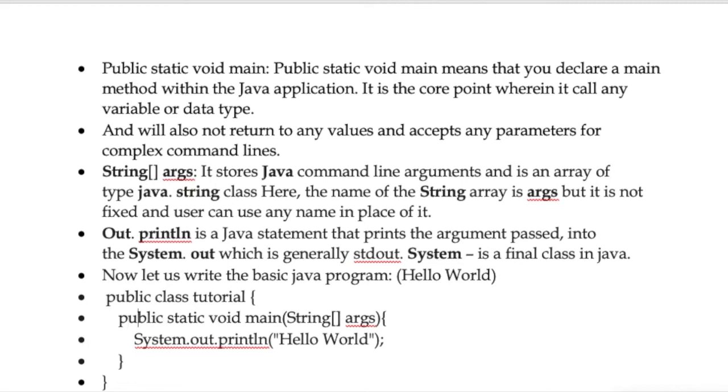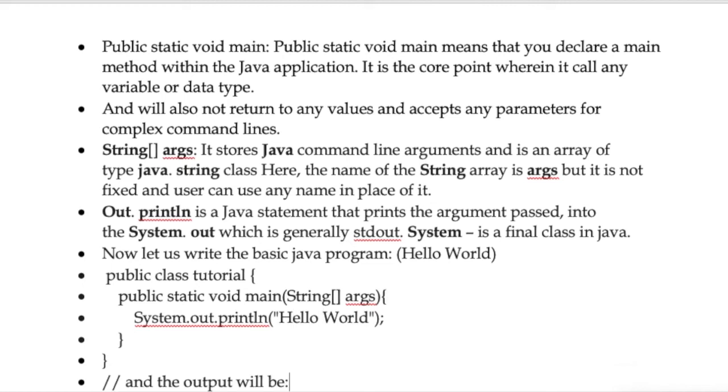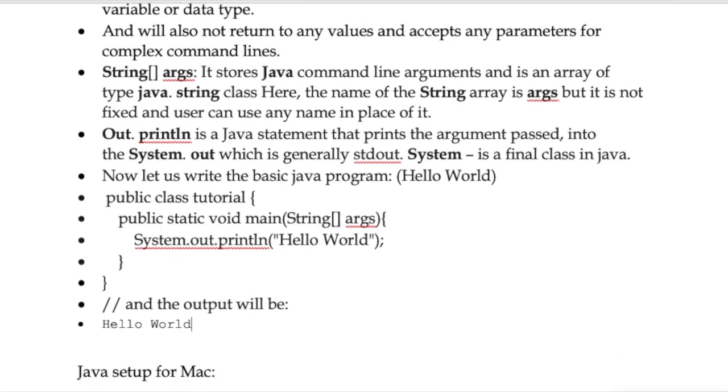In C also we declare the int main function. The main function is a must for any program we are going to write. Here we initialize String args, open the braces again, and print out a line that says hello world, and end the line. So the hello world program is as follows: hello world.